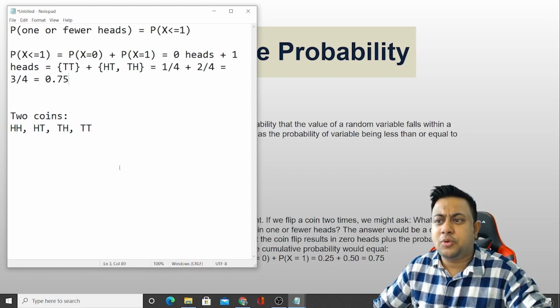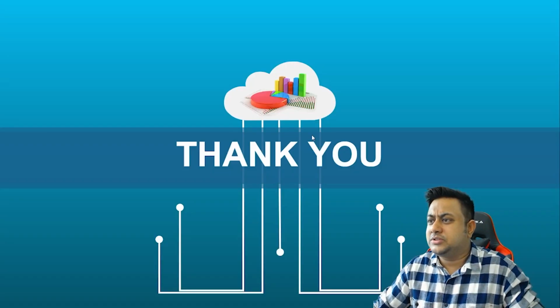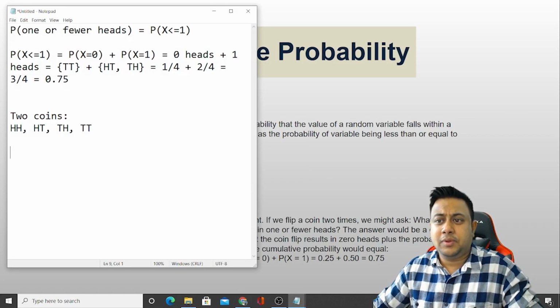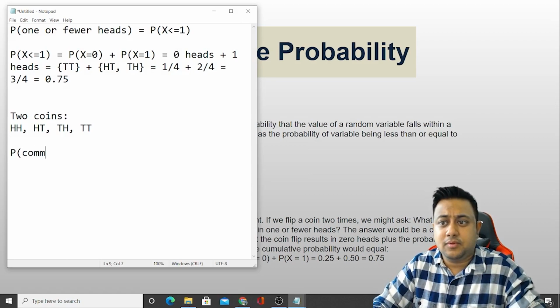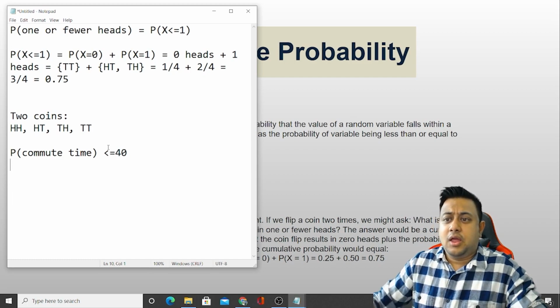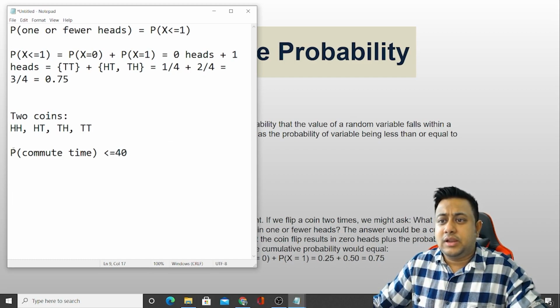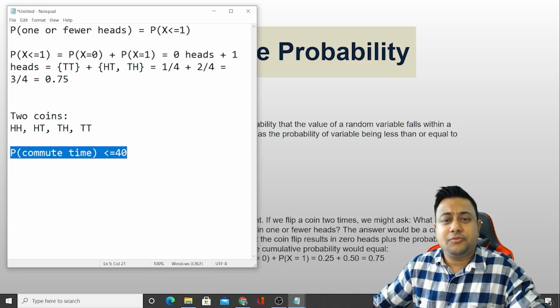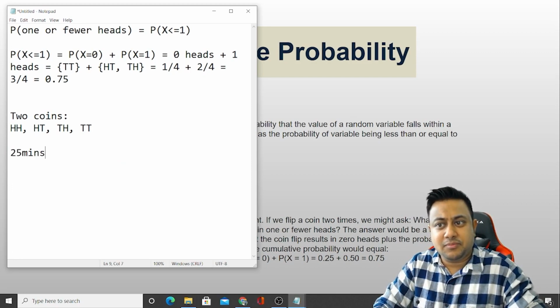Another example of cumulative probability will be, I hope this is the last slide, what is the commute time for candidates reaching the office for whom commute time is less than or equal to 40 minutes? So anything below 40 minutes, let's say you have a few customers who are reaching in 25 minutes, in 30 minutes, in 35 minutes, in 40 minutes.